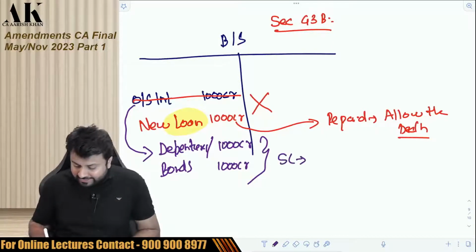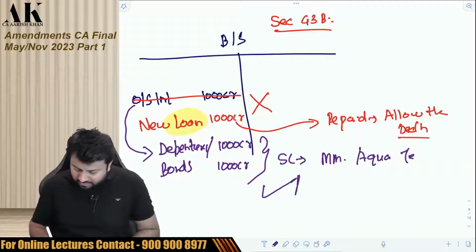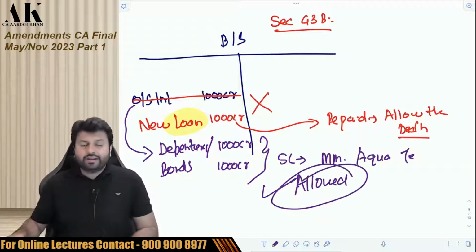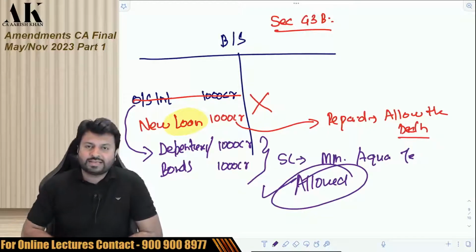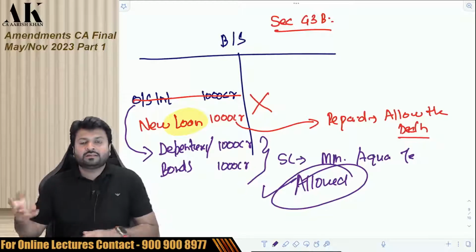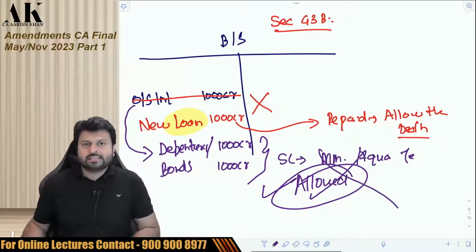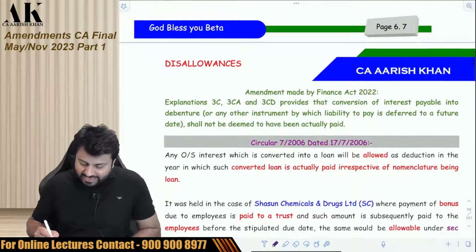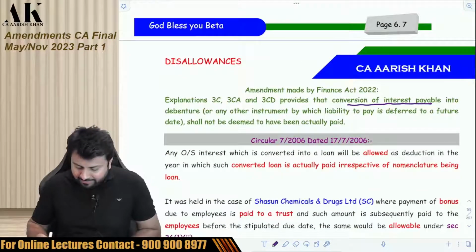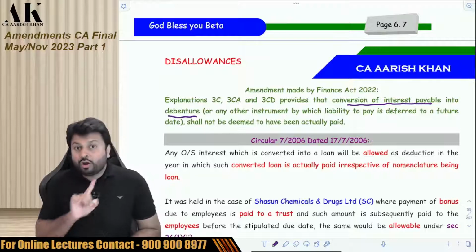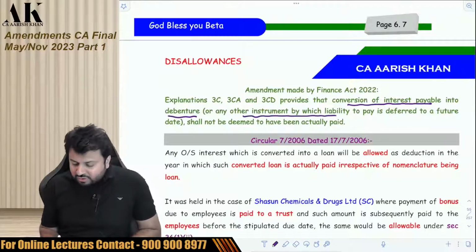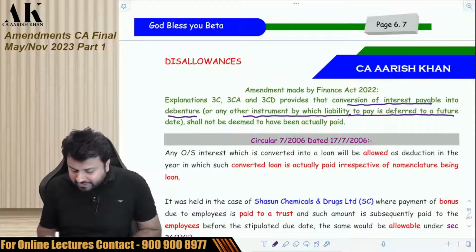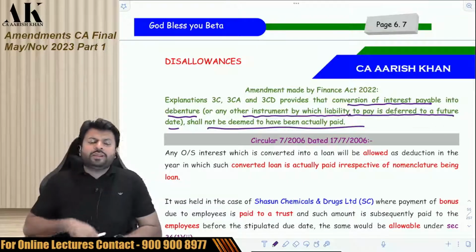So the Supreme Court said in the case of Aqua Technologies, yes, this is allowed. You might have done this particular case law in your November 2022 exams. The Supreme Court allowed that. The government of India cannot digest this particular judgment of Supreme Court. So the government came up with an amendment in Finance Act 2022 and said that now conversion of an interest payable into debenture not allowed, into any other instrument by which liability to pay is deferred to a future date shall not be deemed to have been actually paid.